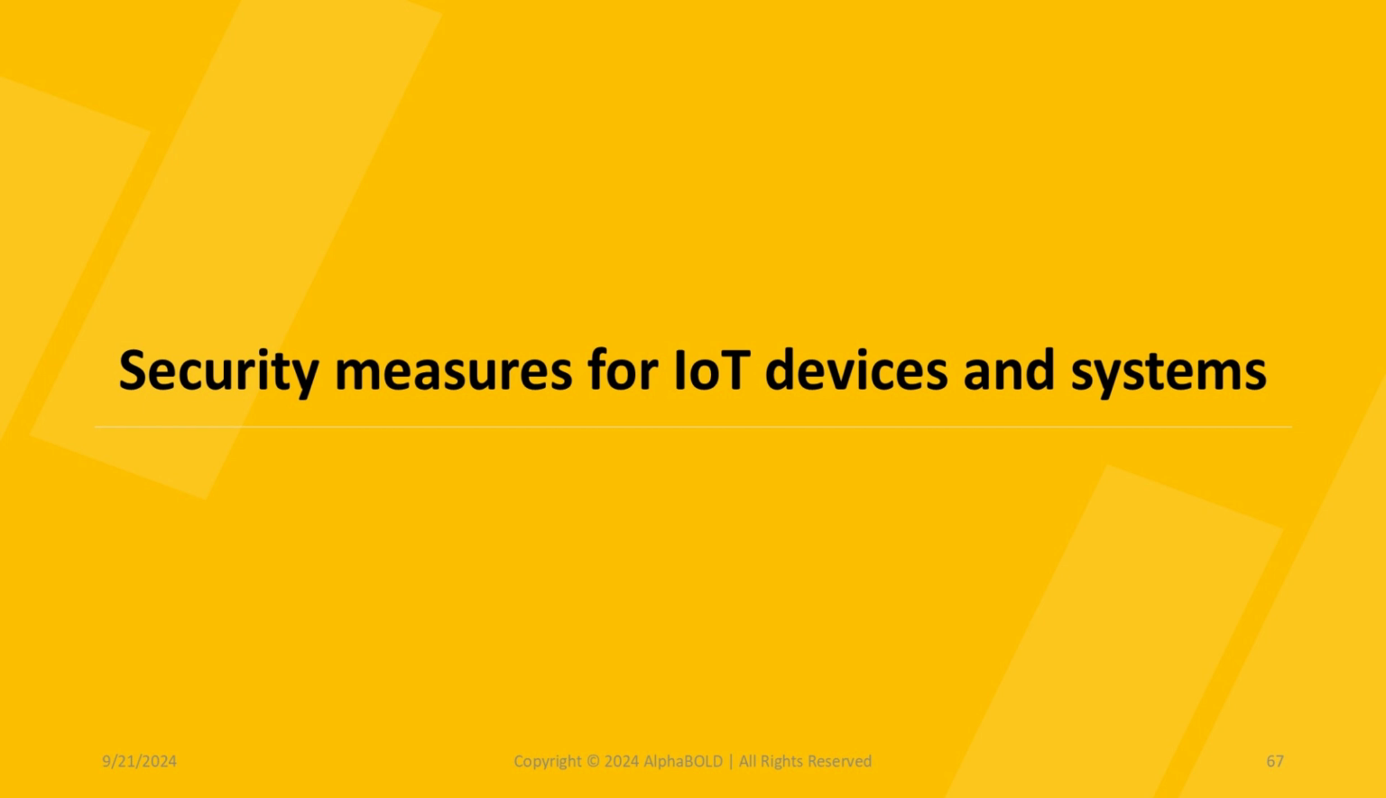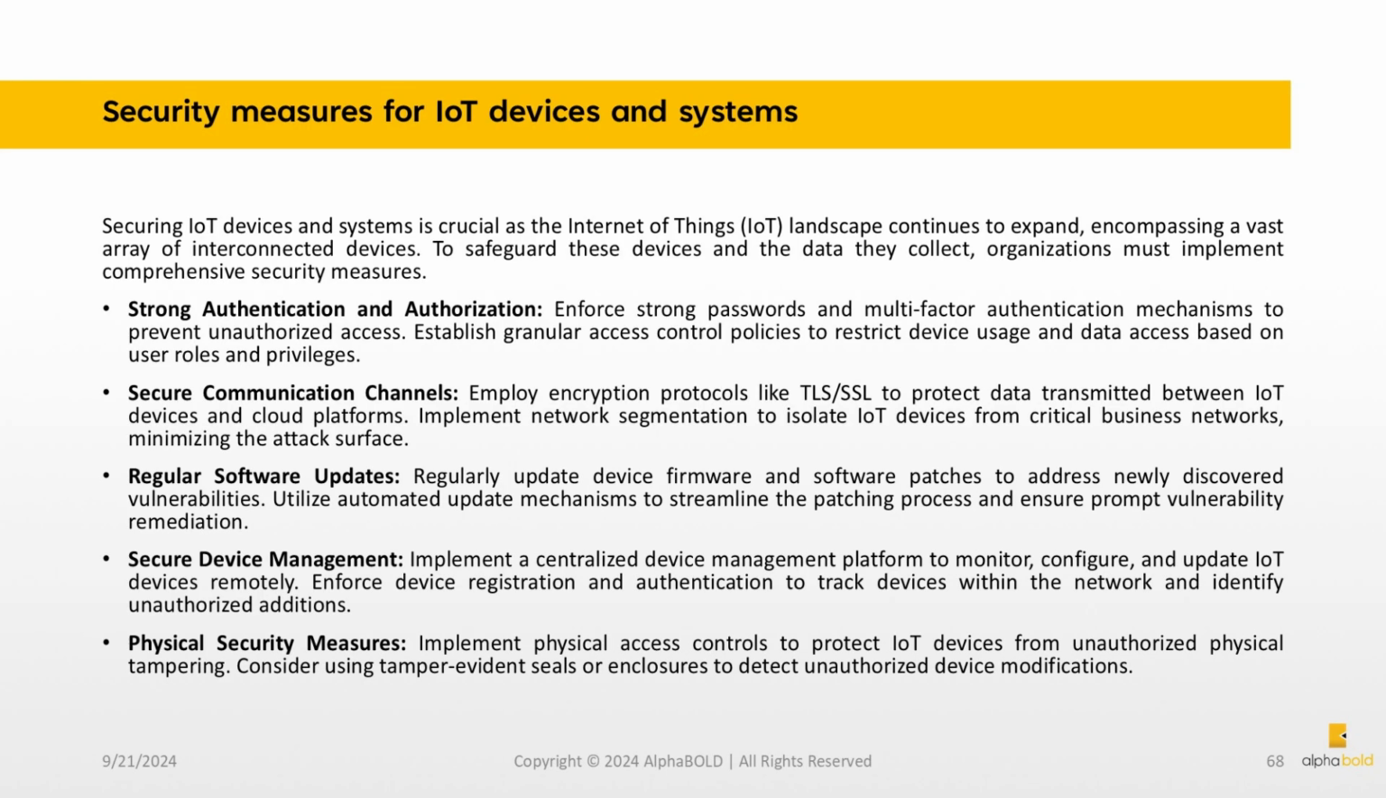Security measures for IoT devices and systems. Securing IoT devices and systems is crucial as the Internet of Things, IoT, landscape continues to expand, encompassing a vast array of interconnected devices. To safeguard these devices and the data they collect, organizations must implement comprehensive security measures. Strong authentication and authorization. Enforce strong passwords and multi-factor authentication mechanisms to prevent unauthorized access. Establish granular access control policies to restrict device usage and data access based on user roles and privileges.